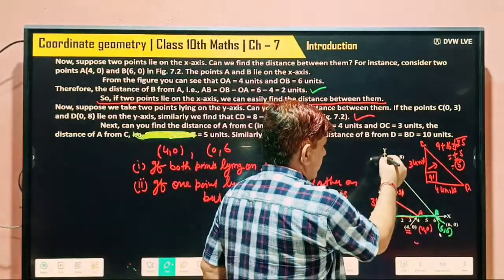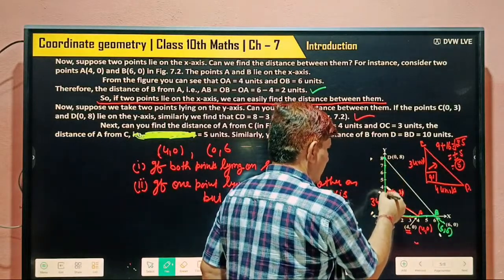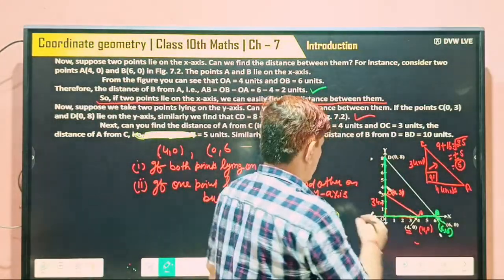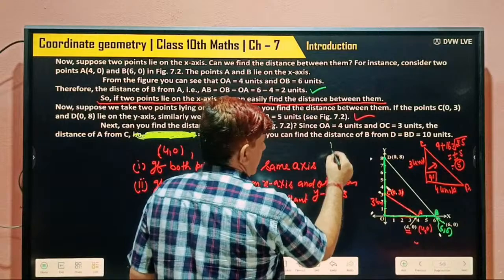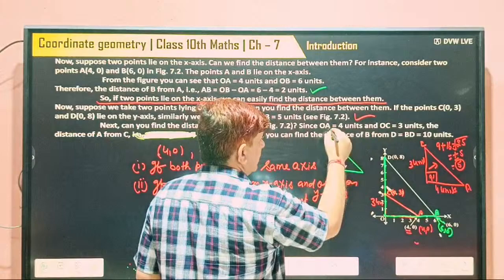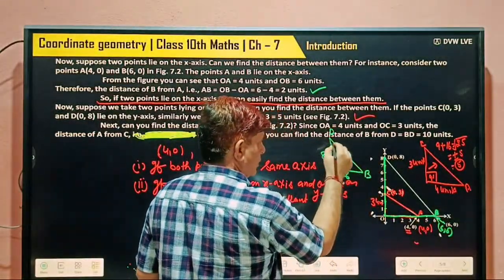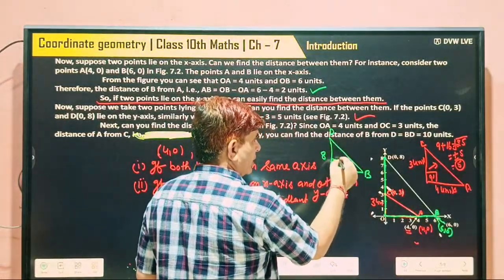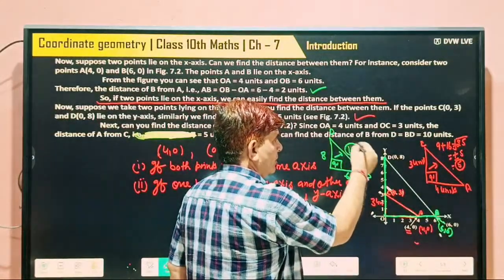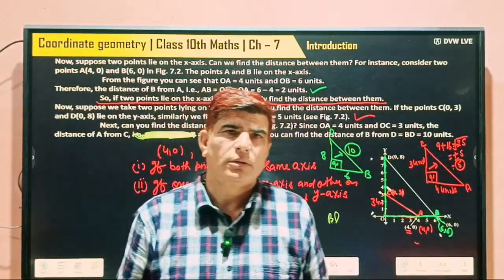And one point lies on the y-axis, this point D, its distance from the x-axis is 8 units. So again this becomes a right angle triangle, 6 units and 8 units, and the hypotenuse is 10 units. So without measuring we can find it out.